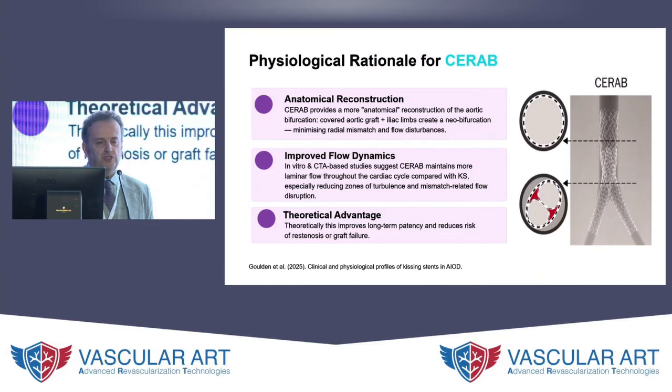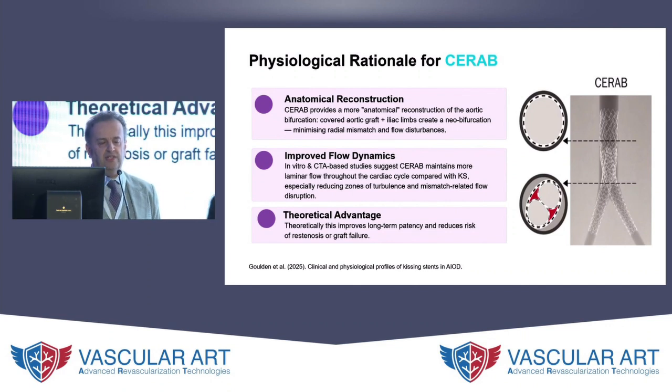So what is now the physiological rationale for CERAB itself? Well, CERAB is essentially creating a more anatomical reconstruction of the aortic bifurcation. And most of you who've been involved with this will notice that the gaps or those areas of flow recirculation zones will be less. And therefore, theoretically, this has an advantage in terms of the longer term patency.